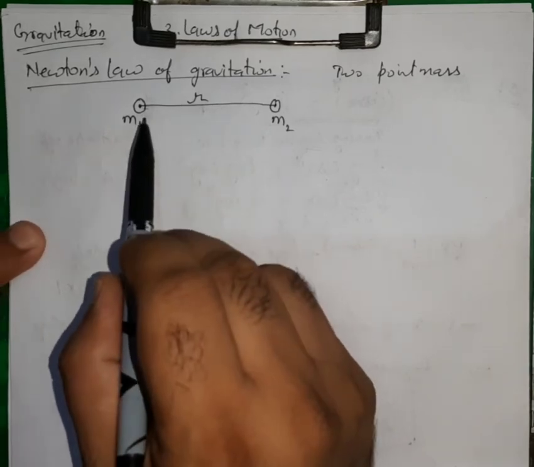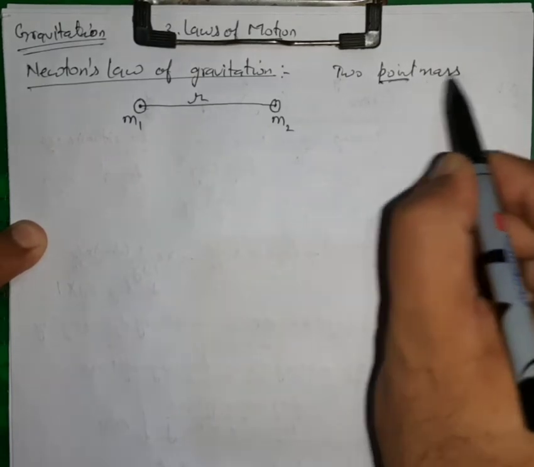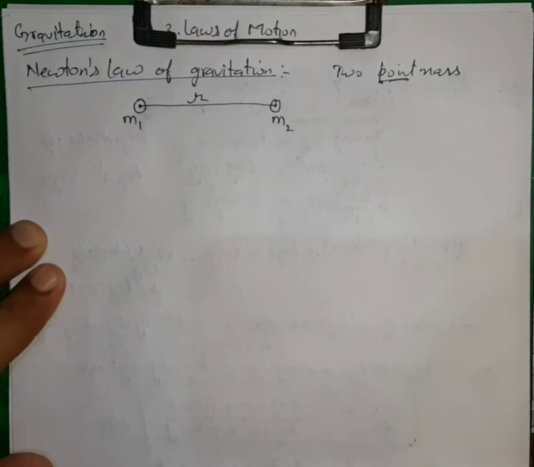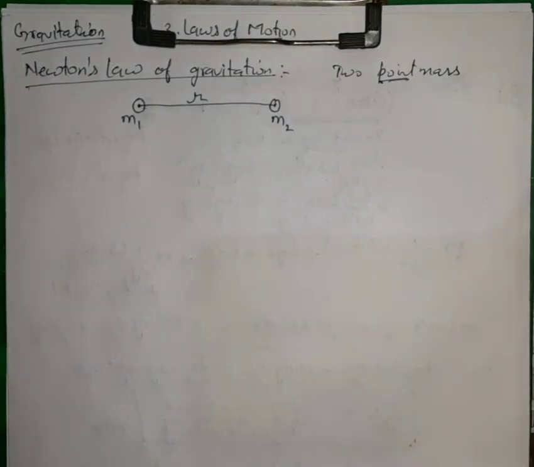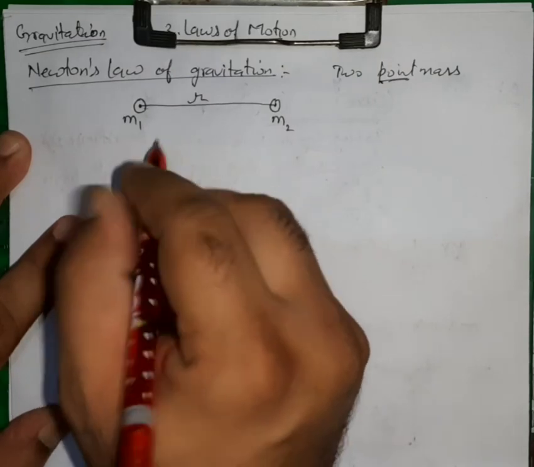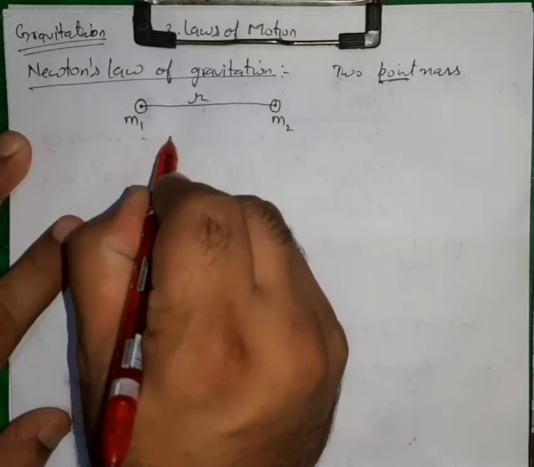So if two point masses are placed r distance apart, they will attract each other. The mass m1 will attract the mass m2, and the mass m2 will attract the mass m1.